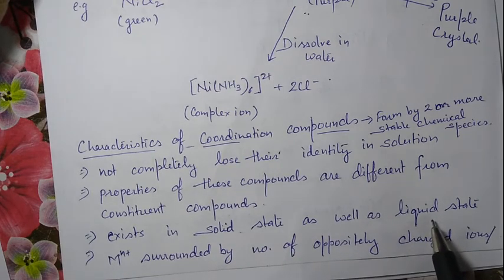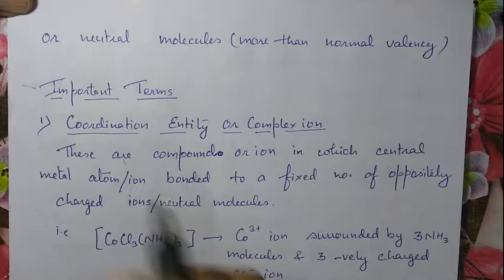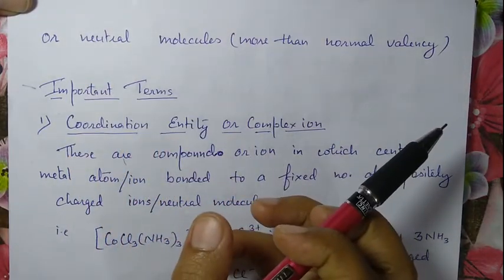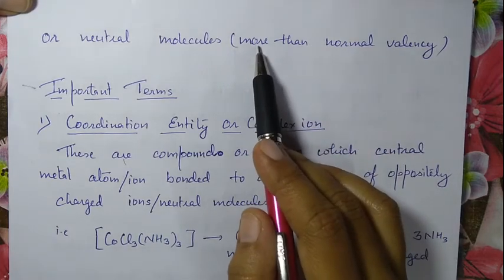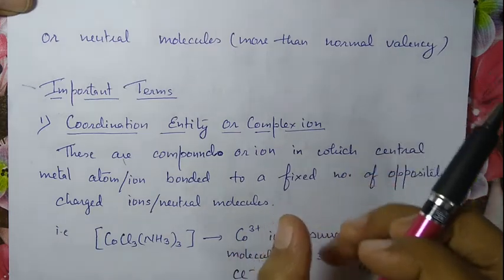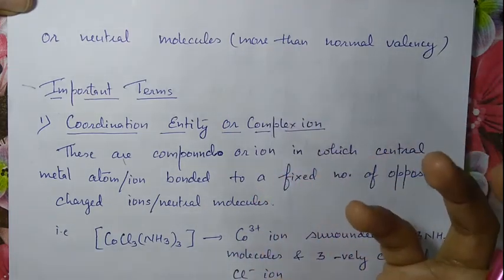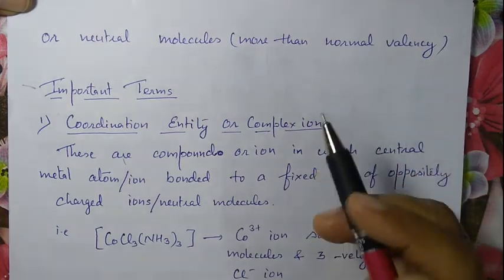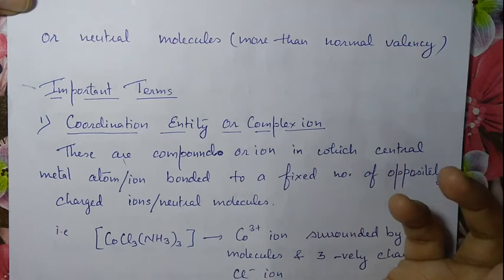The metal ion Mn+ is surrounded by a number of oppositely charged ions or neutral molecules, more than its normal valency. They can accept those ligands, those ions, more than its normal valency.